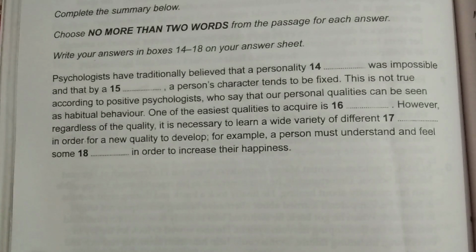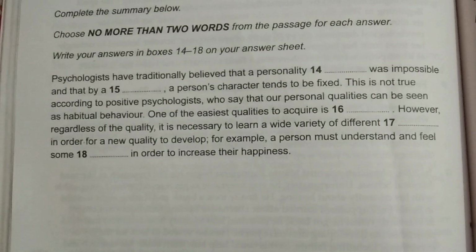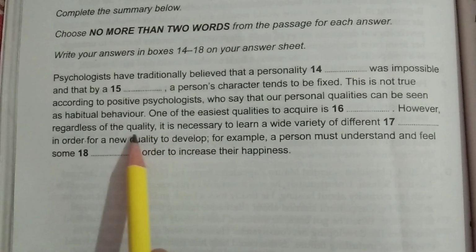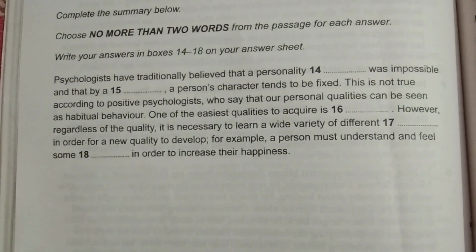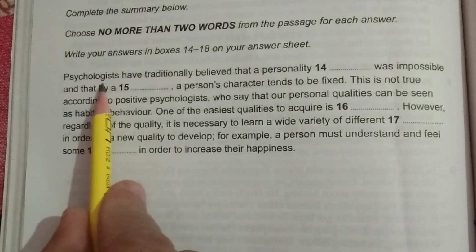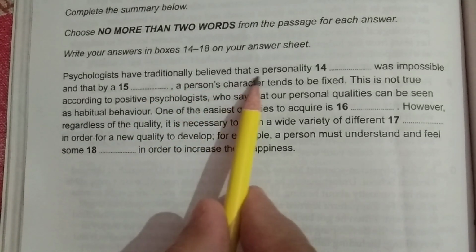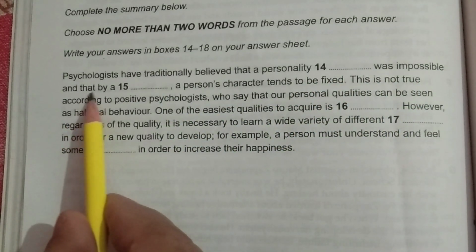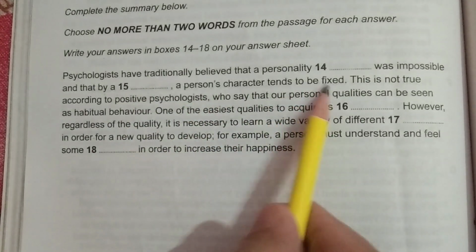So let me first of all introduce you with questions or gaps. As the gaps are there, I'm going to read question 14 to 18. There are 5 questions that very easily can be solved with little attention and practice. Psychologists have traditionally believed that a personality dash was impossible, and that by a dash a person's character tends to be fixed.